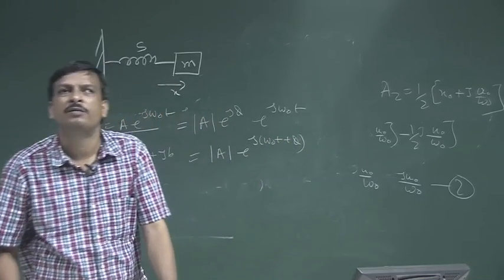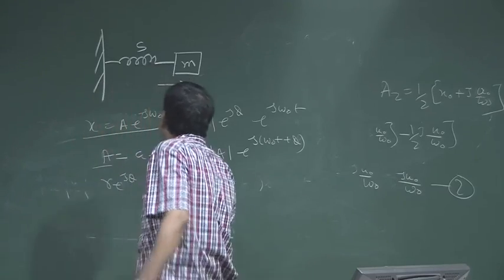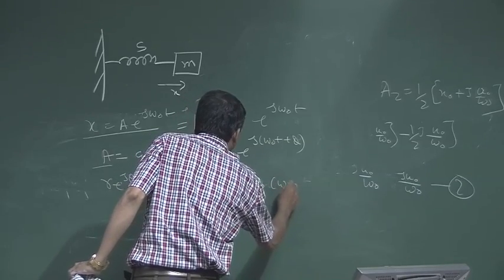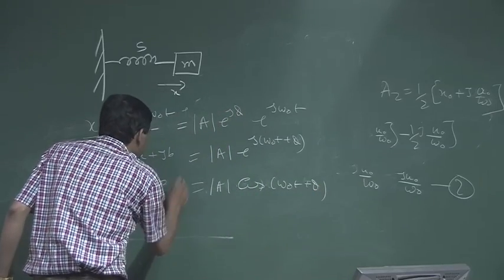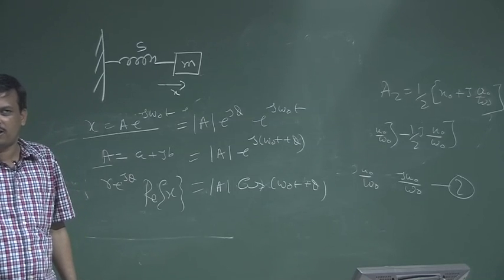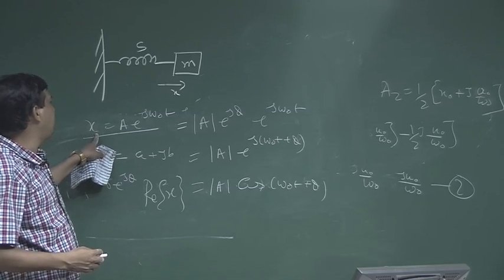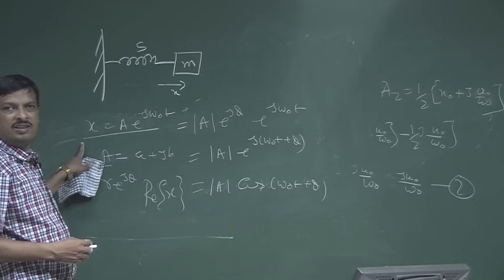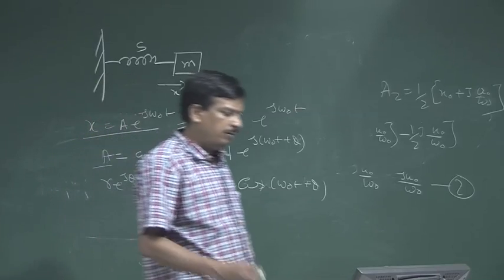So, what is the real part? E to the power j theta is cos theta plus j sin theta. So, it is nothing but amplitude into cos of omega 0 t plus phi for the real x. Same expression as we derived for the cosine part. Similarly, if x is in this form, I can find out velocity dx dt, and I can find out acceleration d square x dt square. So, both ways I can find out.